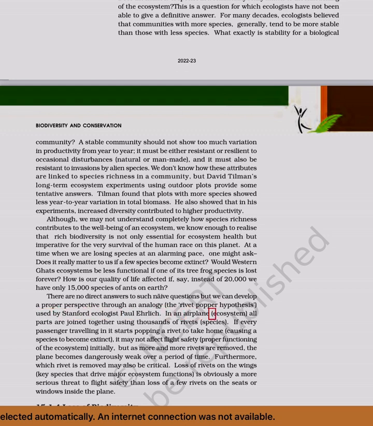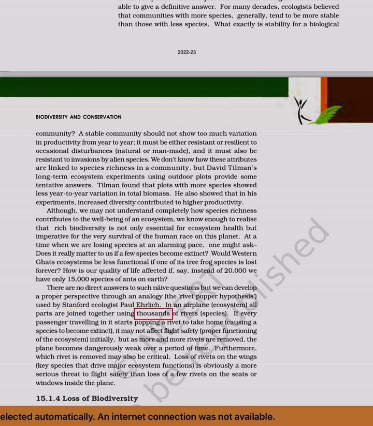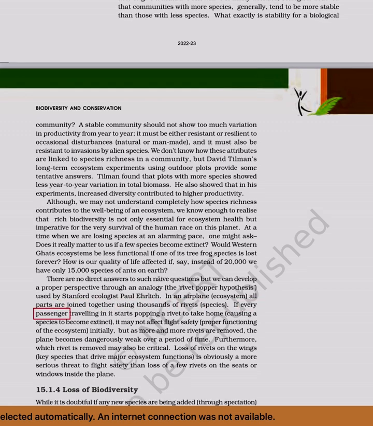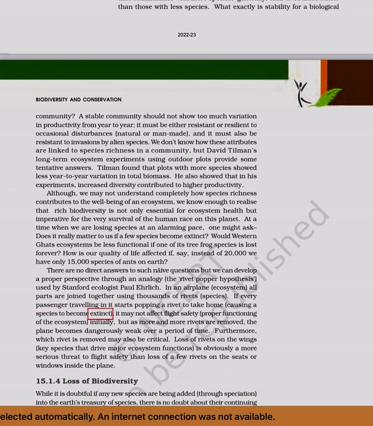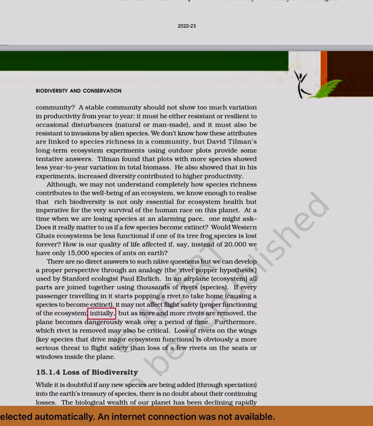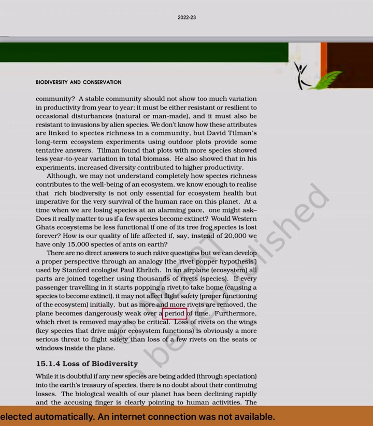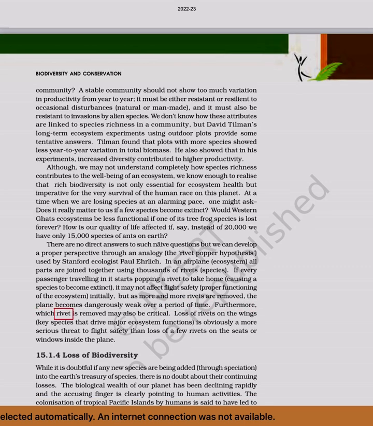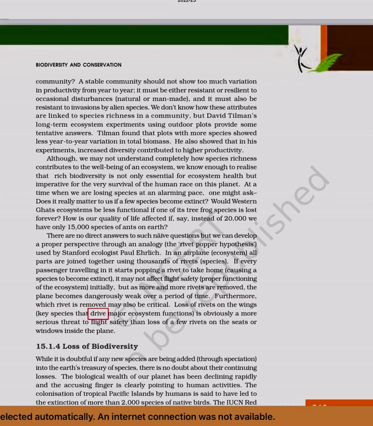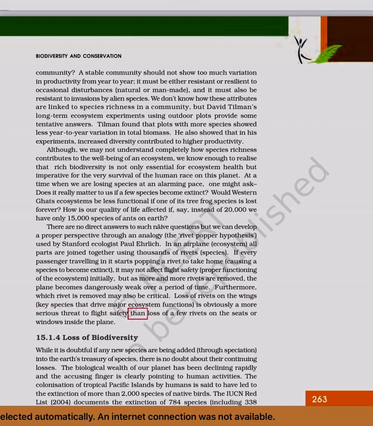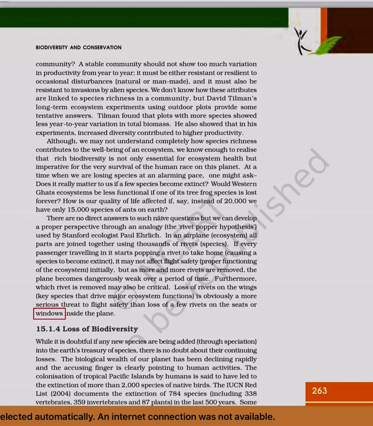In an airplane, all parts are joined together using thousands of rivets, or species. If every passenger traveling in it starts popping a rivet to take home, causing a species to become extinct, it may not affect flight safety, the proper functioning of the ecosystem, initially, but as more and more rivets are removed, the plane becomes dangerously weak over a period of time. Furthermore, which rivet is removed may also be critical. Loss of rivets on the wings, key species that drive major ecosystem functions, is obviously a more serious threat to flight safety than loss of a few rivets on the seats or windows inside the plane.